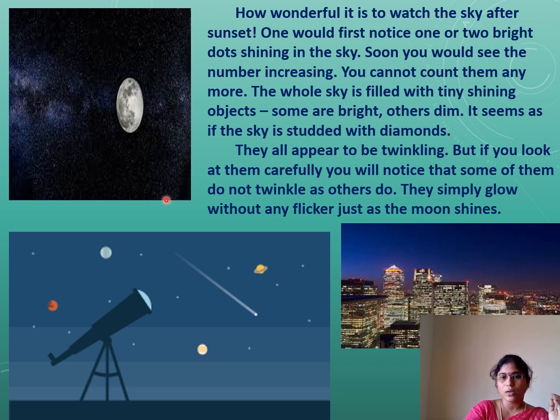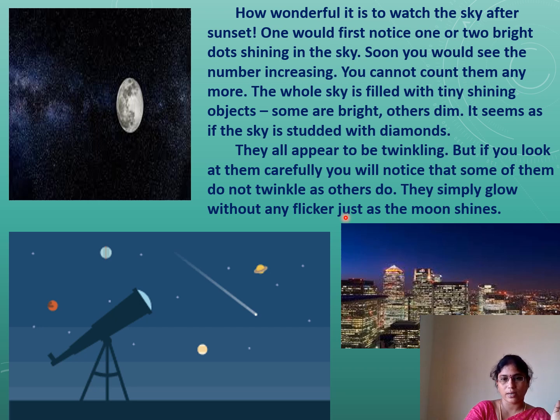Twinkling, but if you look at them carefully, you will notice that some of them do not twinkle as others do. They simply glow without any flicker, just as the moon shines constantly without any twinkling. Some bright stars are twinkling, some are simply standing like a moon.